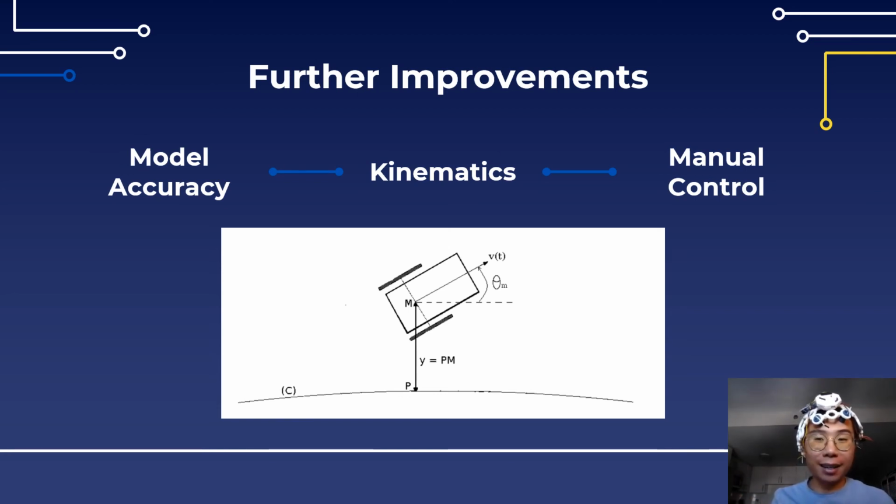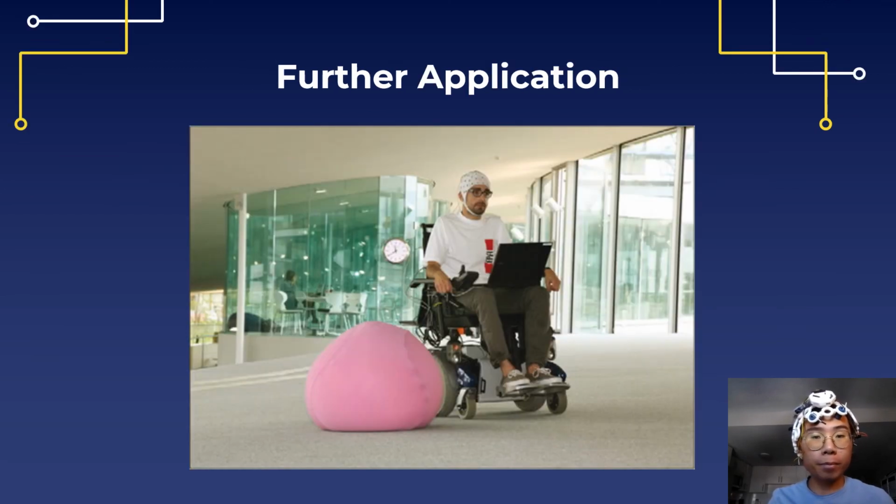And finally, we also want to add another system for manual control, maybe for a caregiver or someone else, to make sure that nothing goes wrong in case the wheelchair is defective for some reason, or just to control them in any sort of dangerous environment.